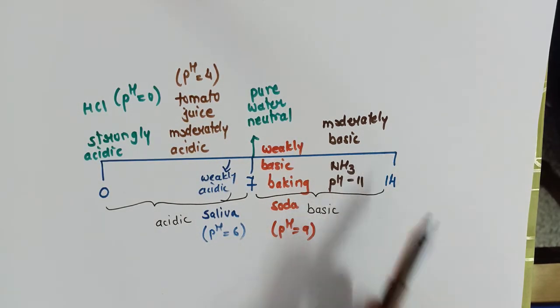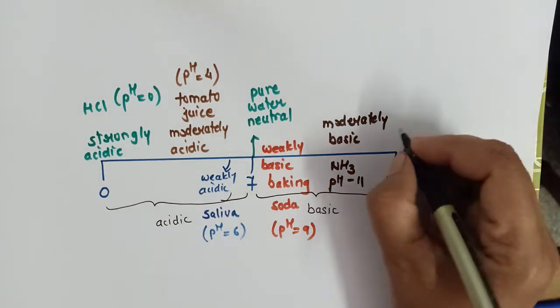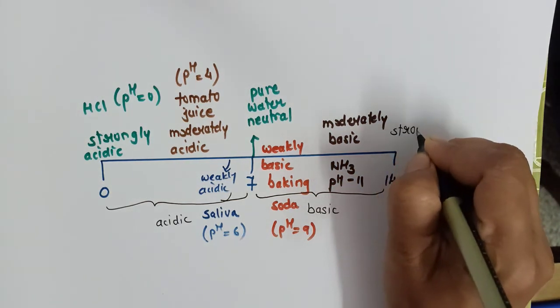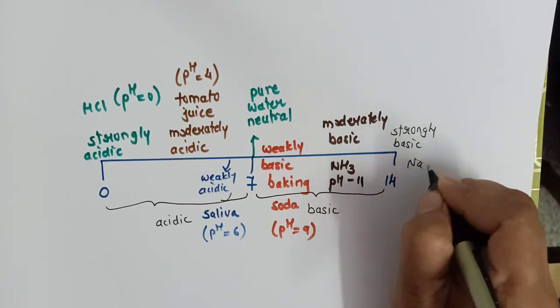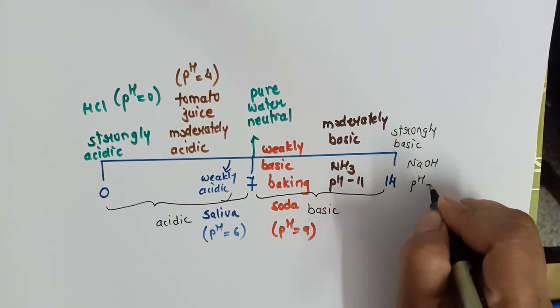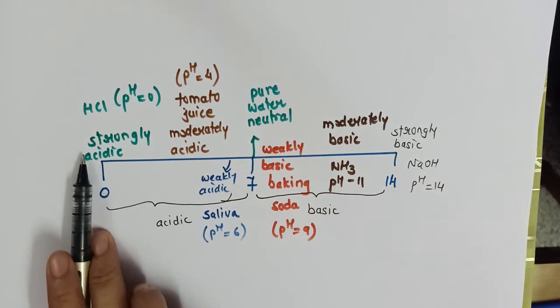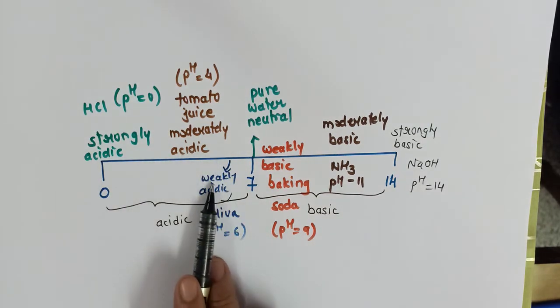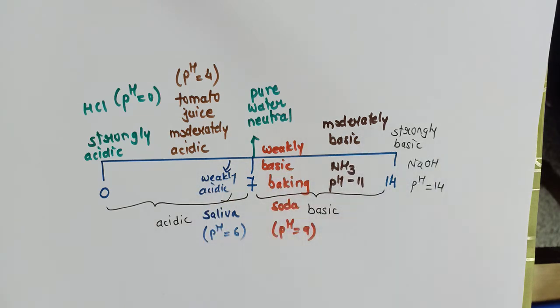Now those which have pH higher than 11, let's say 12, 13, 14, are strongly basic in nature. For example, sodium hydroxide, whose pH is 14. So we have studied strongly acidic, moderately acidic, weakly acidic, weak base, moderate base, strong base, and how can we decide it? With the help of pH.